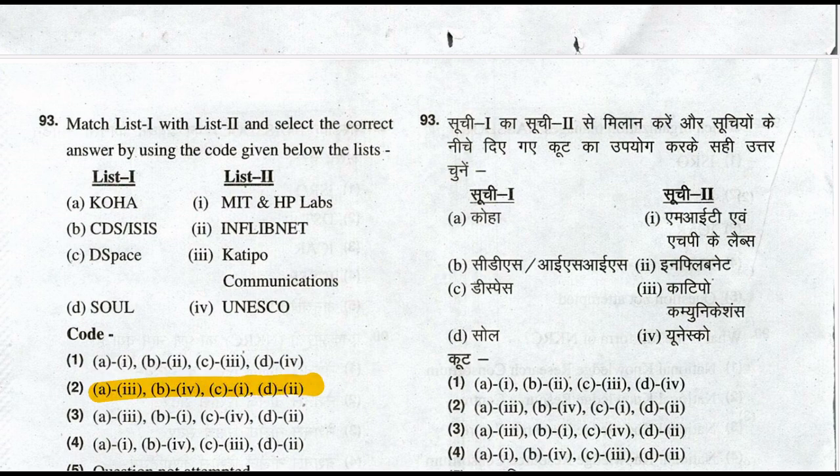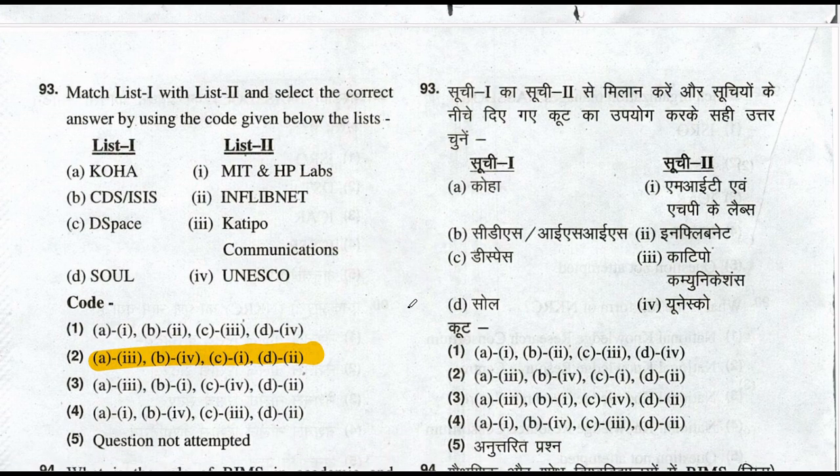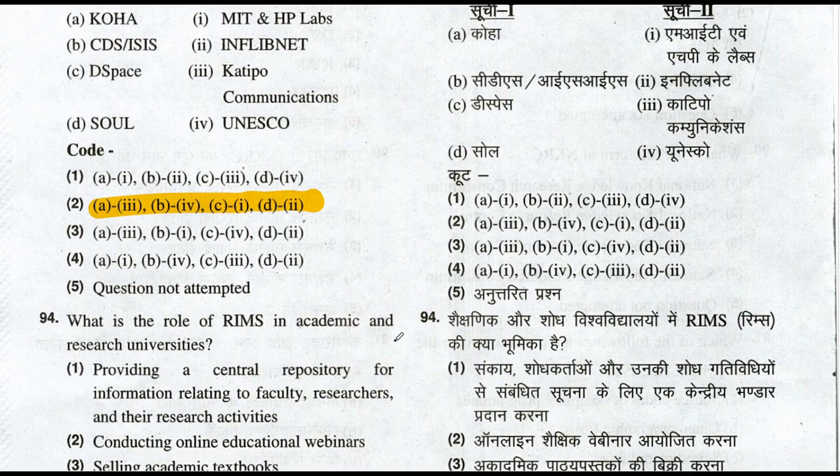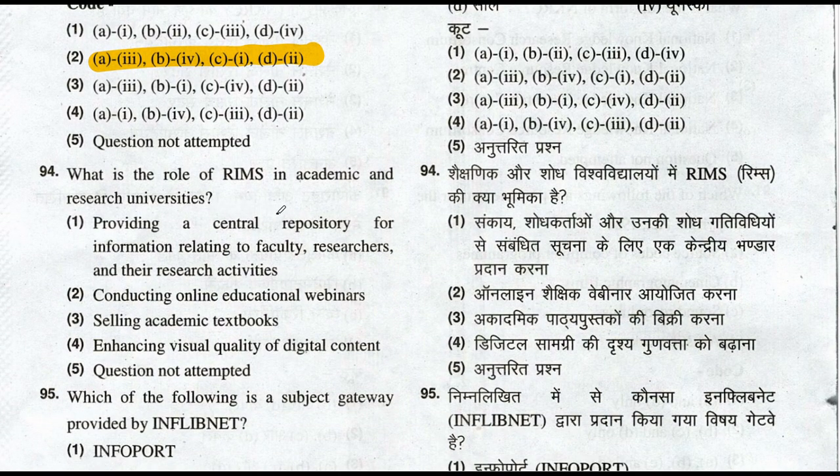So let's move to question number 94. What is the role of RIMS in an academic and research university? It provides a central repository for information related to faculty, researchers and their research activities.